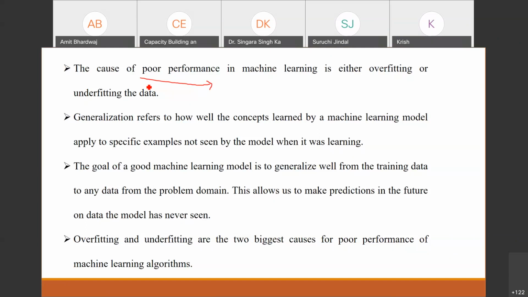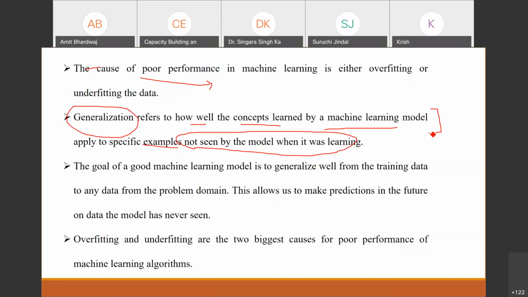So we have one more technical term, generalization. It is how well the concepts learned by a machine learning model apply to specific examples not seen by the model when it was learning. So we also call this concept generalization. This is the part which we are discussing from the starting. It means you need to check your model for the unseen data, and that concept technically is known as generalization.